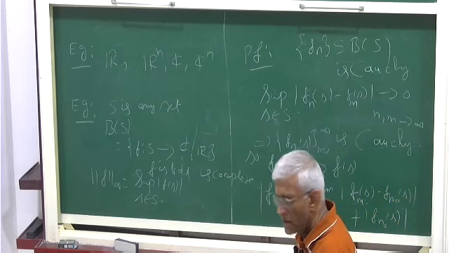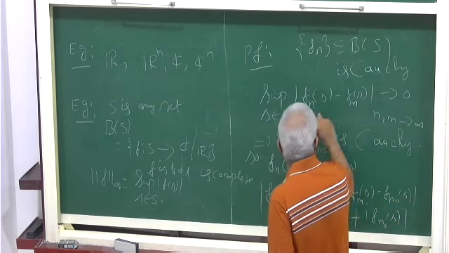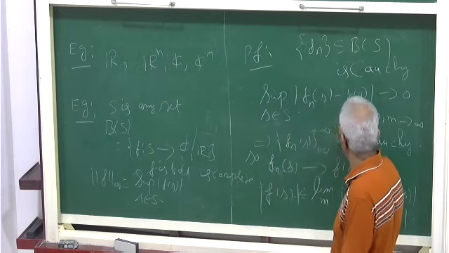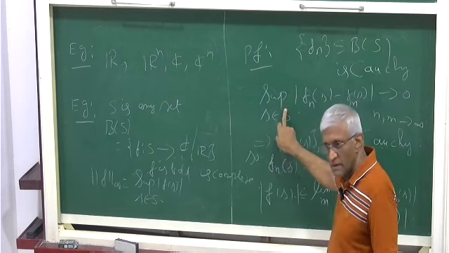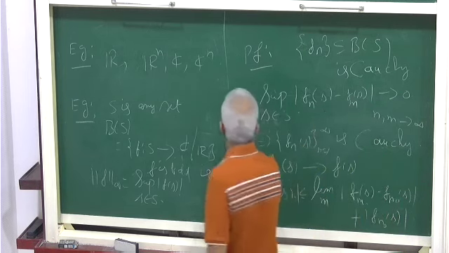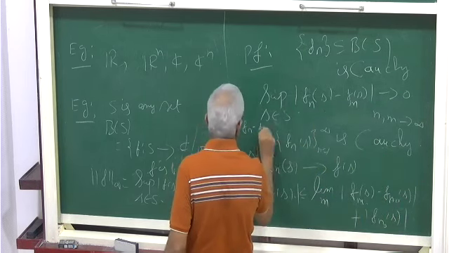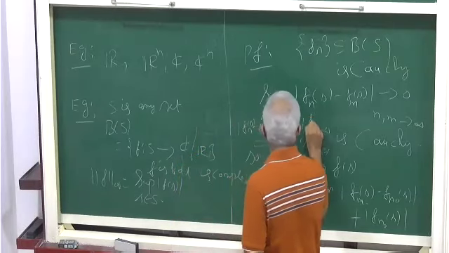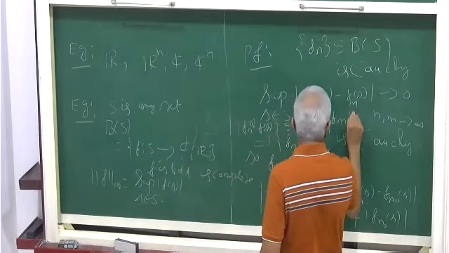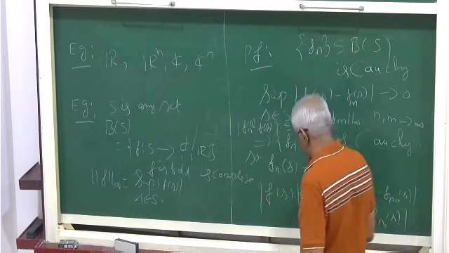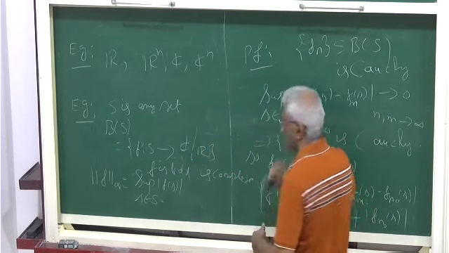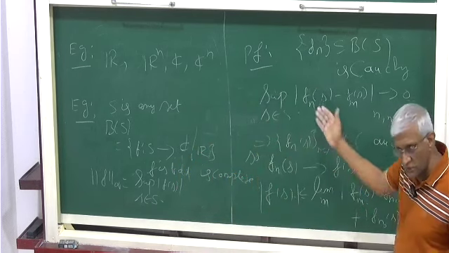Yeah. Fn of s minus Fm of s is less than the supremum. The mod of f, that's what I'm using again and again. Fn of s minus Fm of s is less than or equal to the norm of Fn minus Fm in infinity norm. Because of that, the supremum goes to 0 for each s.